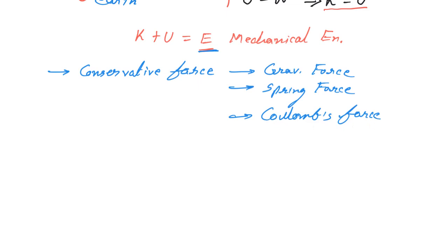Coulomb's force and gravitational force have very many similarities. For example, in gravitational force we have masses m1 and m2, it is depending on mass, and in Coulomb's force we have q1 and q2 because it is depending on the charge. Otherwise they both follow the inverse square law, meaning for both of them the force is proportional to 1 upon r square, which is known as the inverse square law of force.